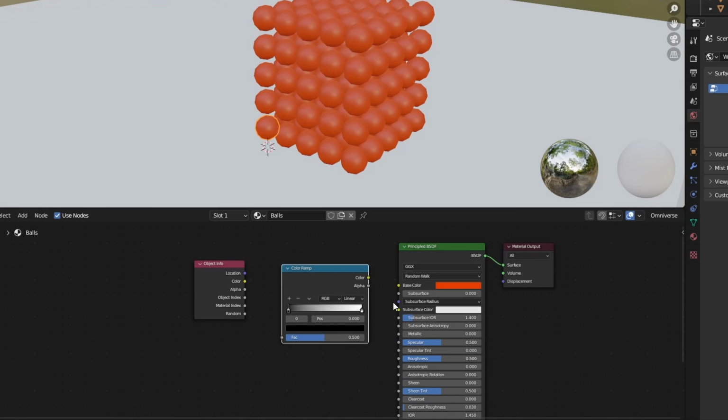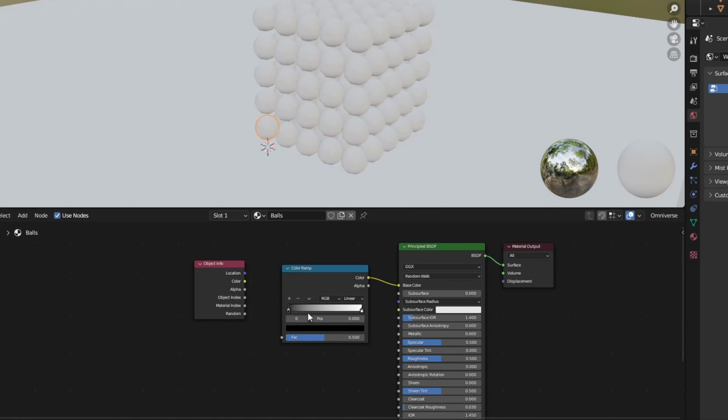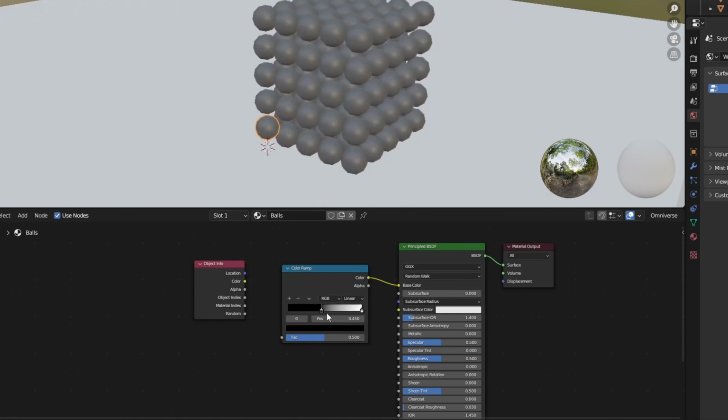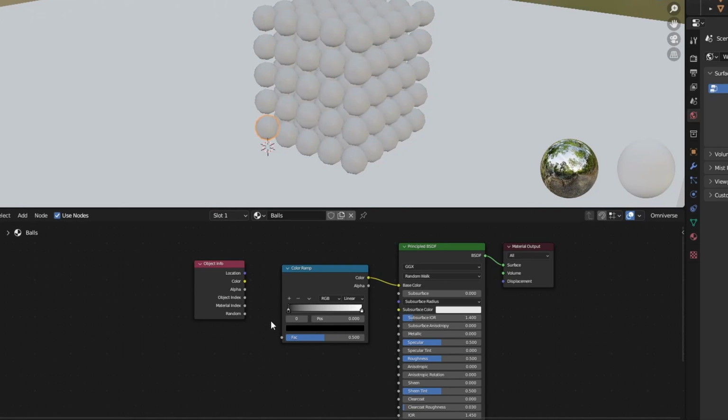As you will see in the input and output points, we can intuit that we must connect yellow with yellow and gray with gray, which is correct with some exceptions. But right now, let's connect the color output of the color ramp to the base color. And as you can see, all the spheres became gray. That's because the material is mixing all the gradient nodes of the color ramp. And this mixture is affected if we move one of these values.